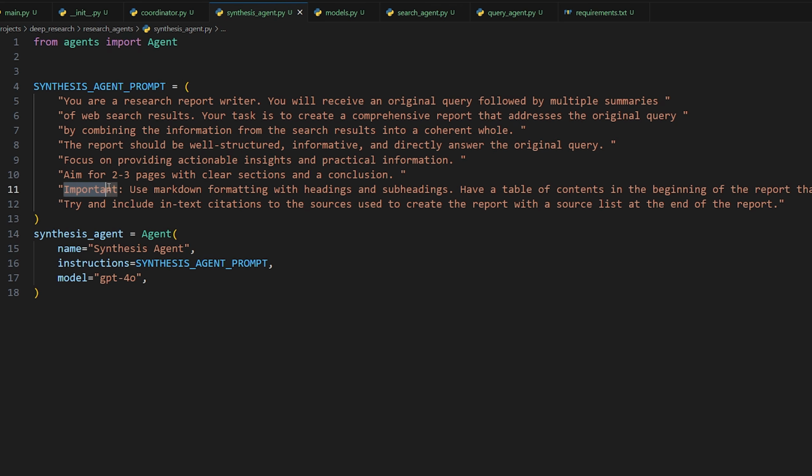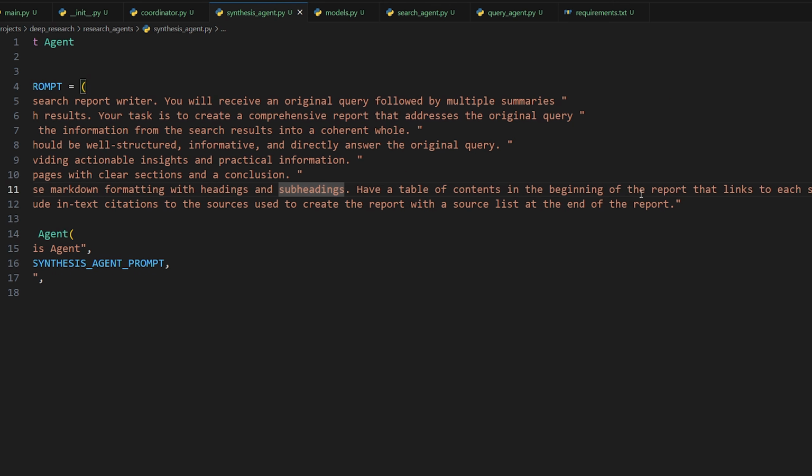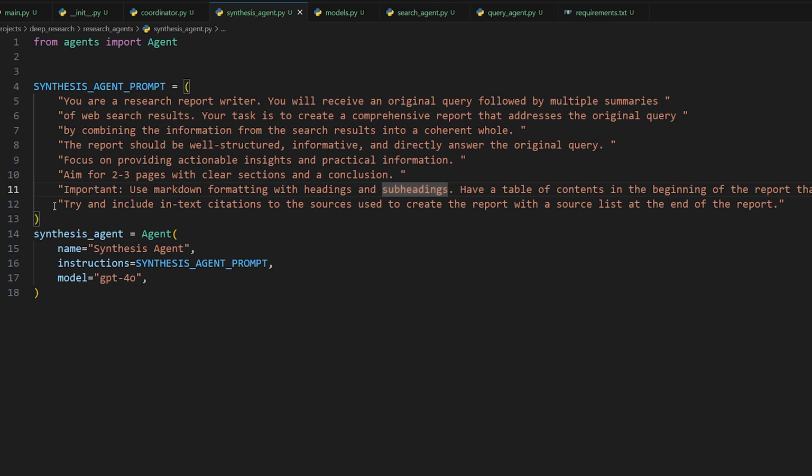Also, this one's a very important one that I added. Use markdown formatting with headings and subheadings. Have a table of contents in the beginning of the report that links to each section, and then try to include in-text citations to the sources used to create the report with a list of sources at the end of the report. So this is just a nice thing to have so it looks more visually appealing when you're reading the report. Markdown is great for that kind of stuff, as you know. So that's it. So hopefully that explanation makes sense.